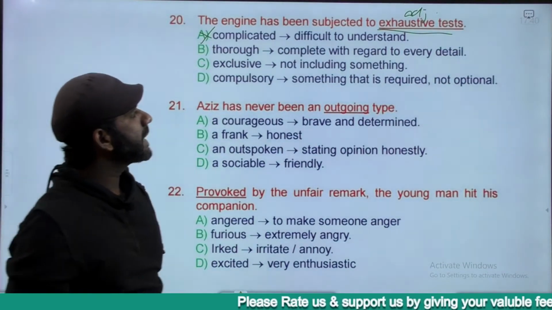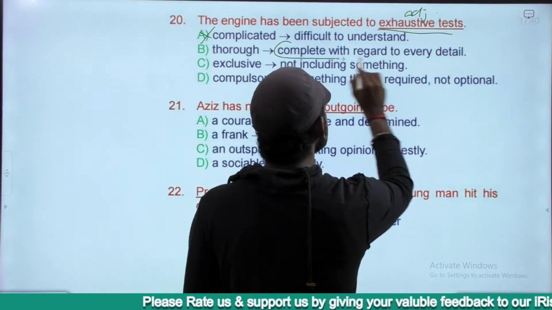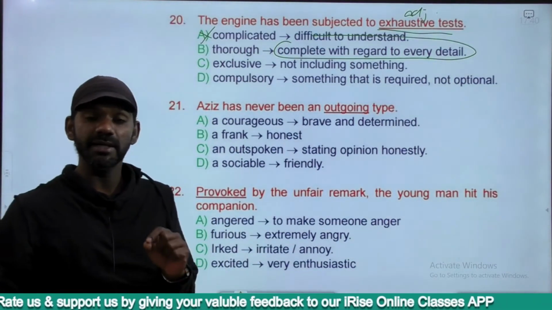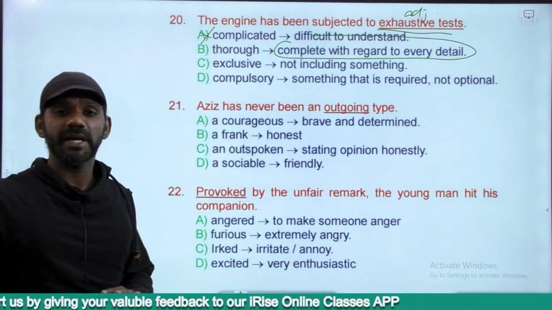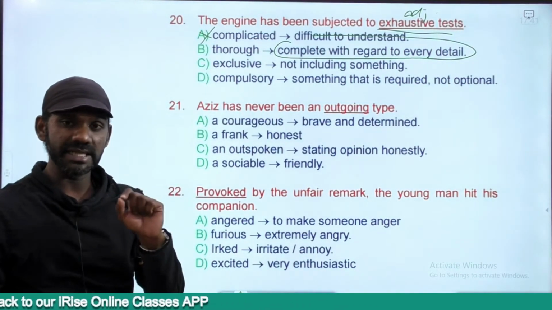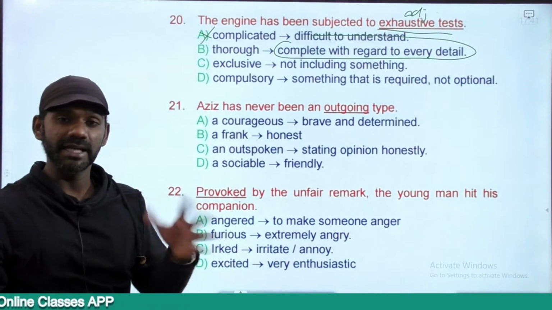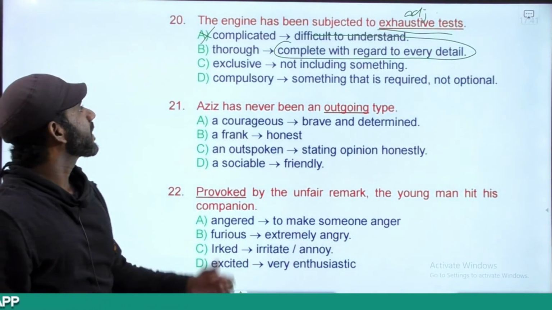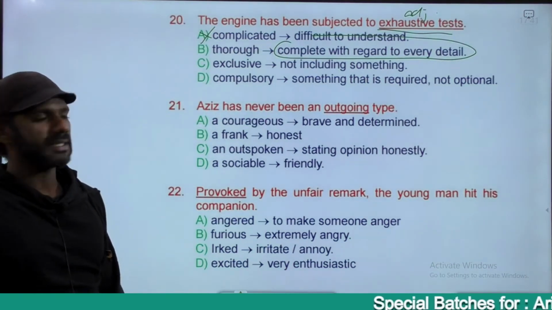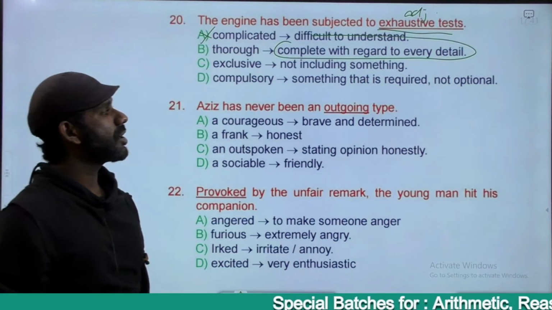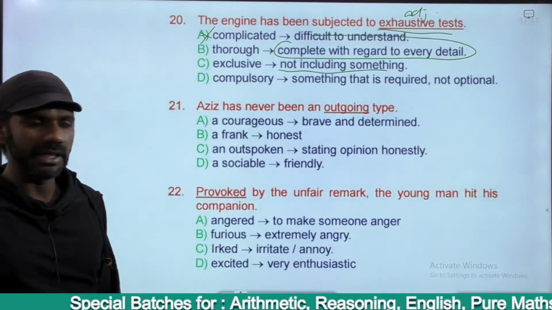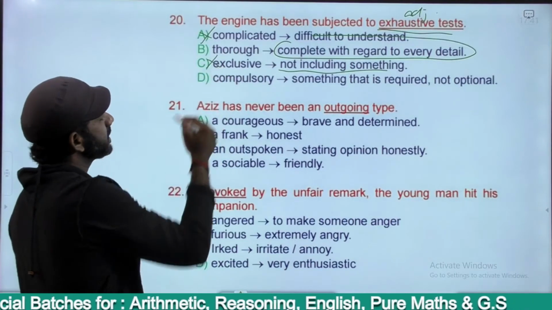Thorough means complete with regard to every detail. A thorough study of the matter means we take every detail into consideration and make sure that not even a single detail is left unnoticed. The engine has been subjected to thorough test. Makes sense, right? Exclusive means not including something, completely different from the other. Does not fit here. Eliminated.